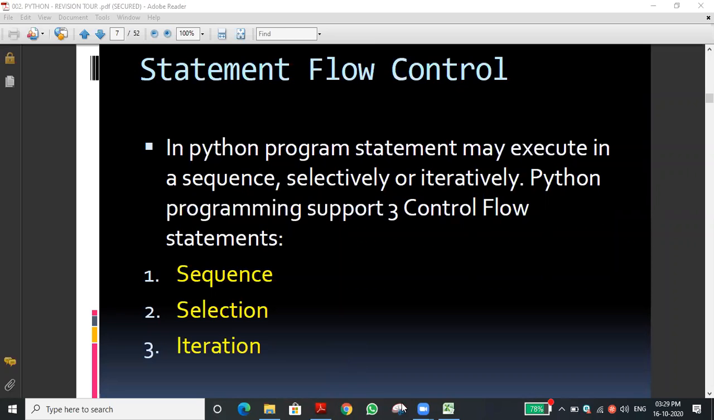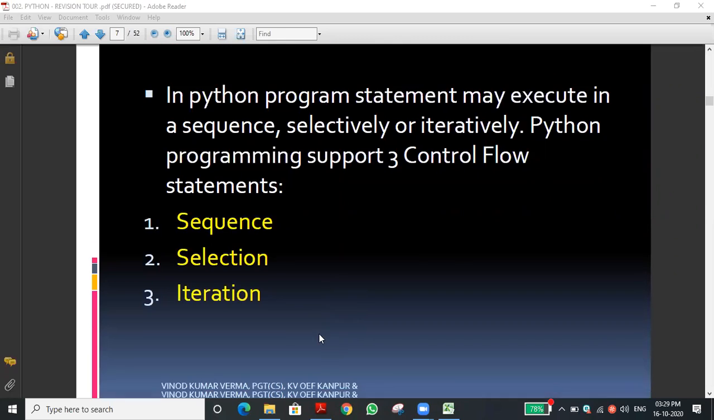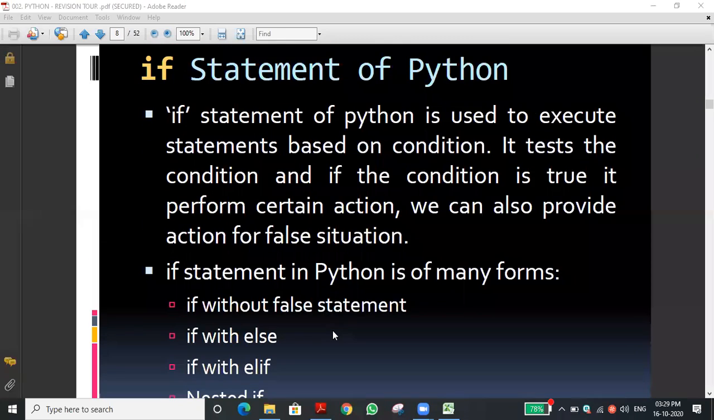Okay, let me go into the topic. First one is sequence. Sequence means a normal program. We are getting the first number, we are getting the second number, we are adding the two numbers, or multiplying the two numbers, and we are printing. That is one by one, and the next execution will happen. That is sequence, a normal program.